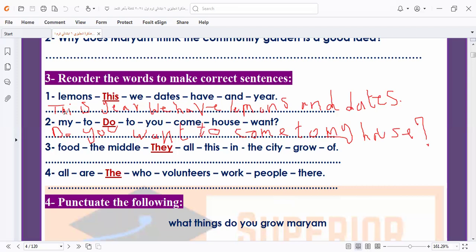Today, here I answered two sentences. I will leave the other two sentences as homework. I will leave it to do as homework.